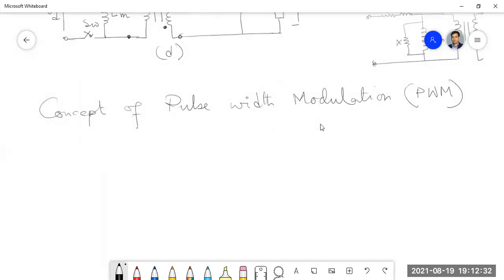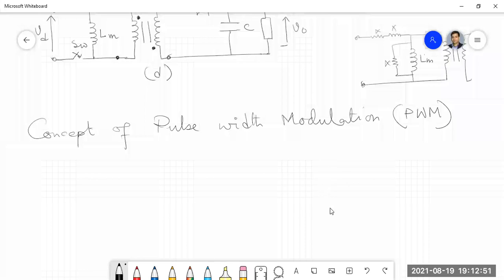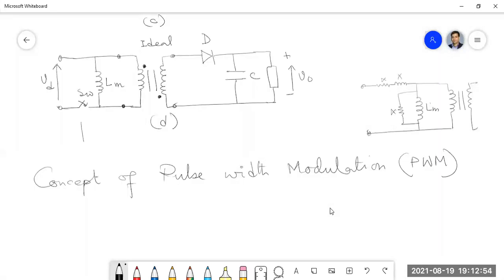So what is the objective of generating a PWM signal? The PWM signal basically controls the switch which we use in our converters, isn't it? Suppose this switch is a typical MOSFET switch, and at this terminal we provide our switching signal.